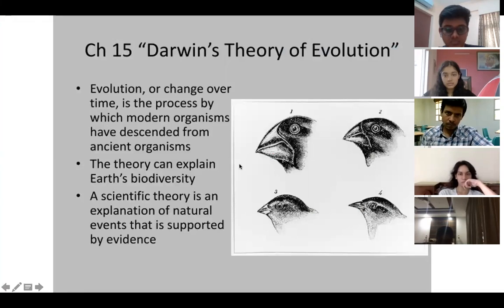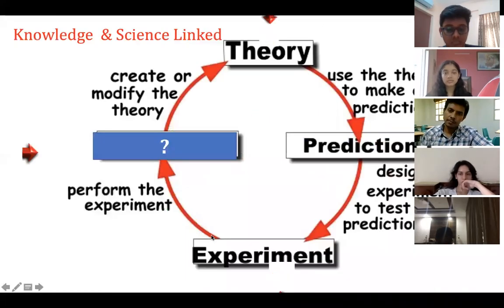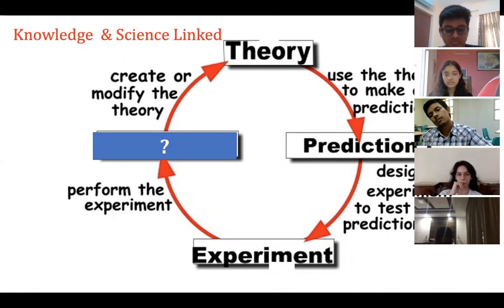Like this, if you go to Charles Darwin, how knowledge evolved: a theory that explains the earth's biodiversity. A scientific theory explains natural events supported by evidence. So he collected a lot of evidence, the evidence supported the knowledge, and he made it into one particular theory called Darwin's theory of evolution. Okay, good. So this is how knowledge and science link. Please note, it starts with a theory, use the theory to make a prediction and design an experiment to test the prediction, then perform the experiment, then create a modified theory.